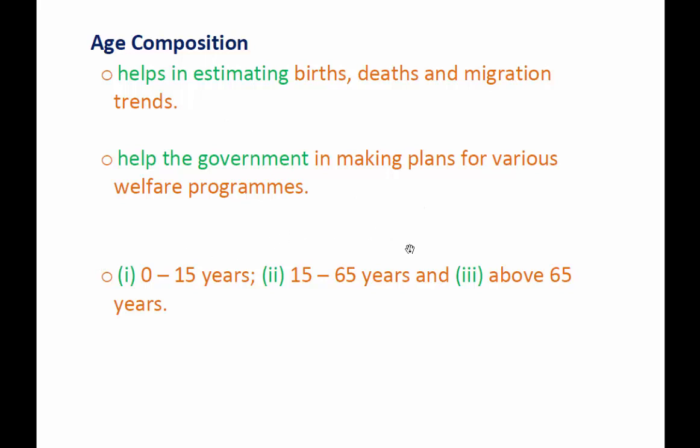So in India, especially, we have three categories: 0 to 15 years, 15 to 65 years, and above 65 years. These are the age compositions that have been arranged by the government in India. Okay, so I'm sure you have understood this one.